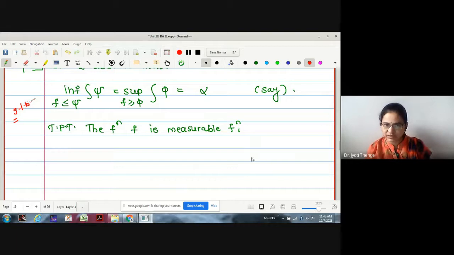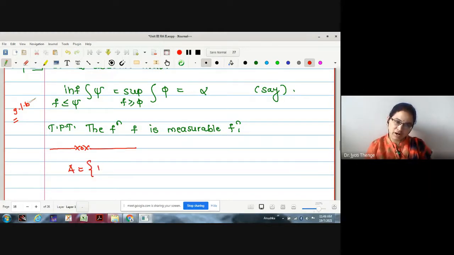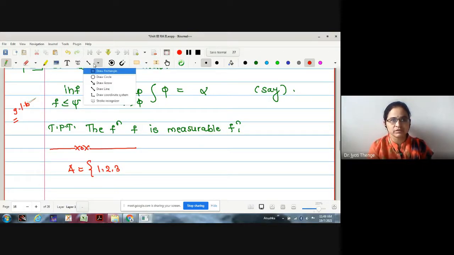Let us take one example. Suppose I have a set A with the values say 1, 2, 3, 4, or let me take an interval. It will be easier for us to take an interval.